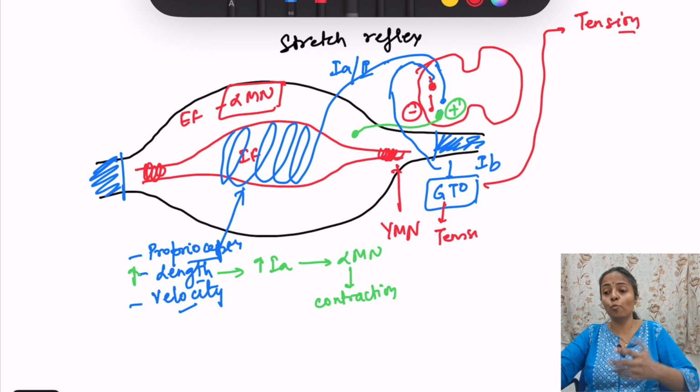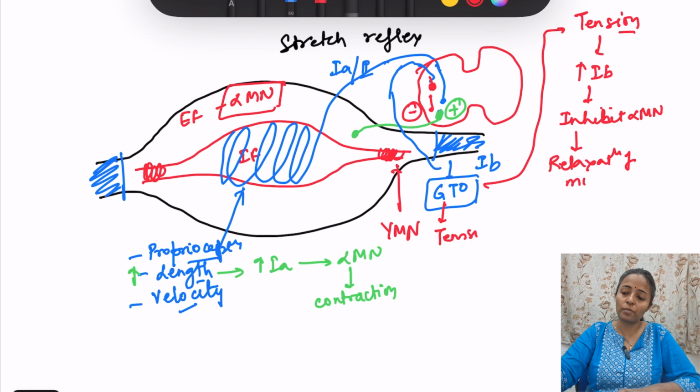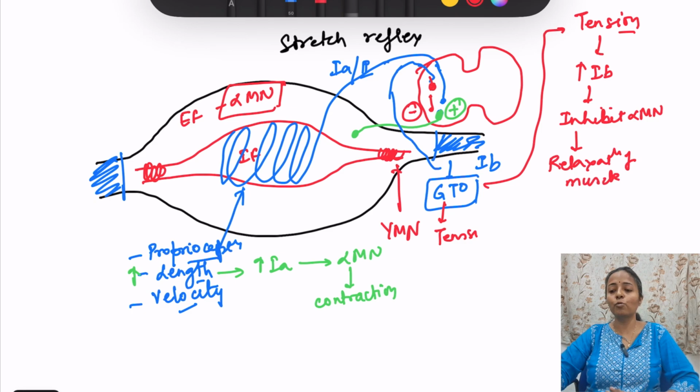When tension is too much, then the excitation of 1B fibers will be too much, and via an interneuron, it is going to inhibit the alpha motor neuron. Inhibit alpha motor neuron, and this is going to cause relaxation of the muscle. So remember, Golgi tendon organ is inhibitory to alpha motor neuron.